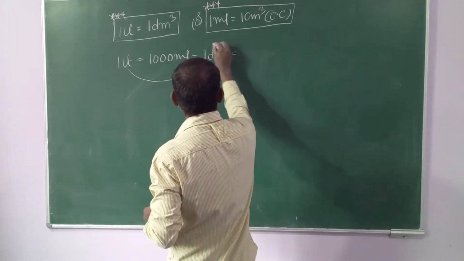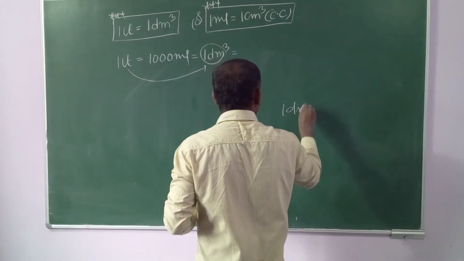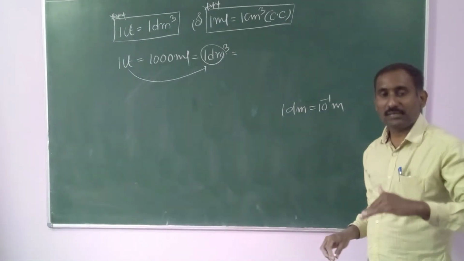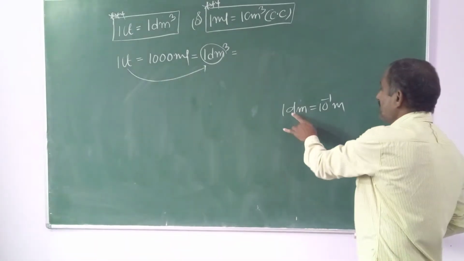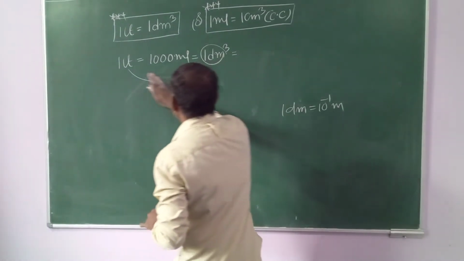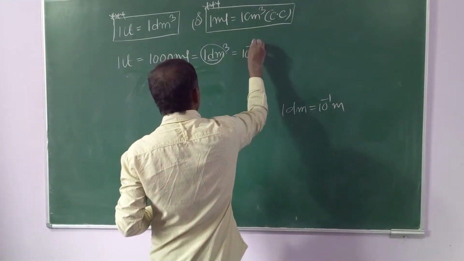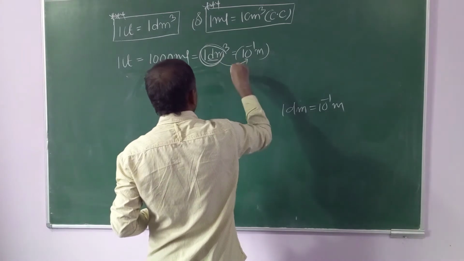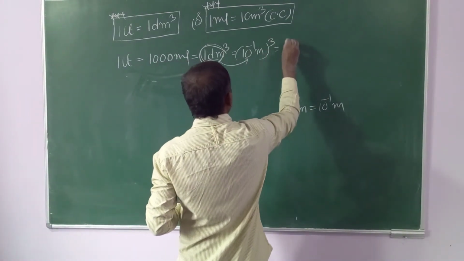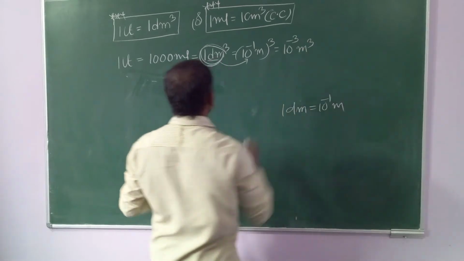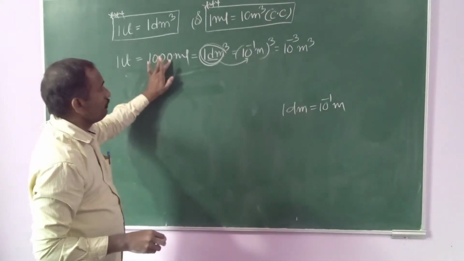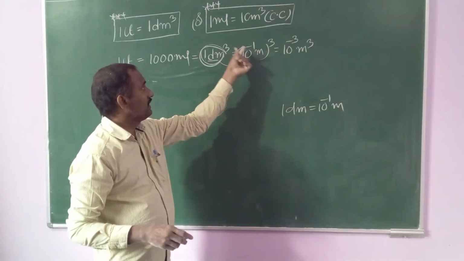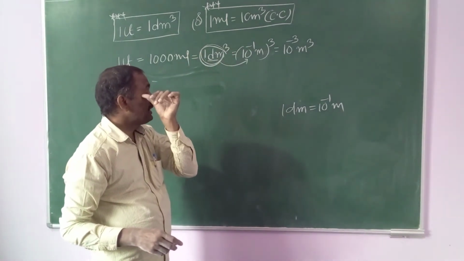Now converting into meters. 1 decimeter means 10 power minus 1 meters. Deci means 10 power minus 1, centi means 10 power minus 2. Therefore, in place of deci, you write 10 power minus 1 meters, whole power 3, that equals 10 power minus 3 meter cube. So 1 liter equals 1000 ml, which is 1 decimeter cube, which is 10 power minus 1 meters whole power 3, 10 power minus 3 meter cube.